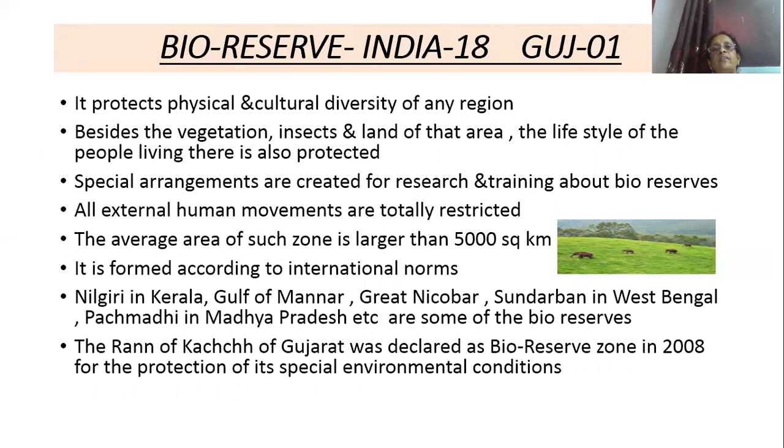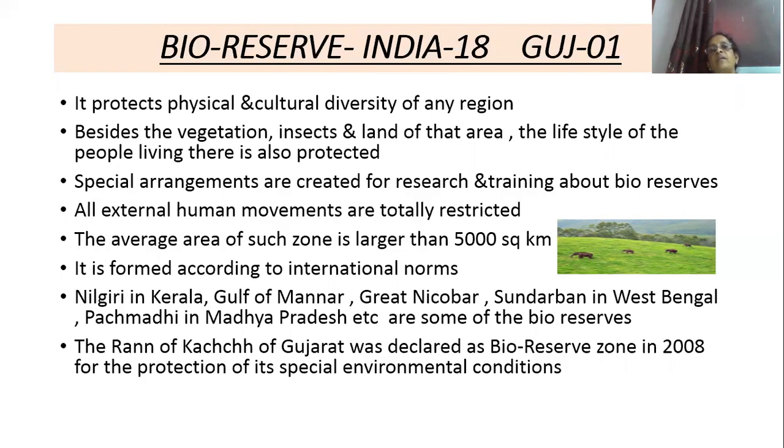In a sanctuary, we have seen only one particular species of animal. In a national park, plants and animals. And in a bioreserve, vegetation, insects, the land of that area, soil, and cultural diversity, which means the people living in that area, their lifestyle, customs and traditions are also protected. So it is an area where vegetation, insects, land, and the lifestyle of the people are protected.